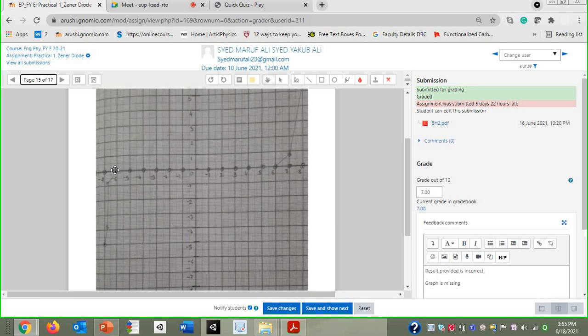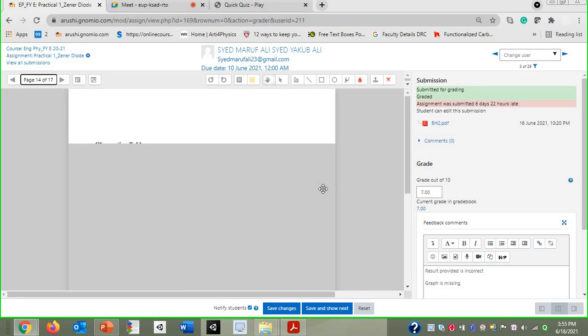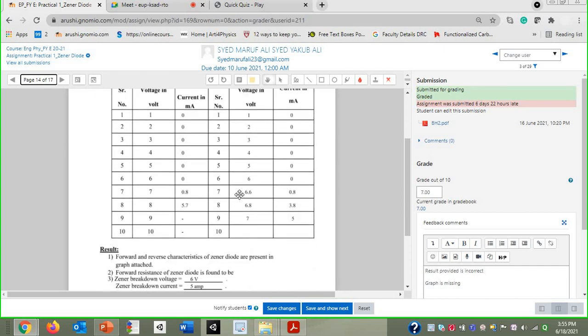Up to 6 there is zero current, and here you can see the point where current starts. Whatever the voltage at that point, that is nothing but the Zener breakdown voltage, and that is this value. So 6.6 is the Zener breakdown voltage that is expected to be put here.